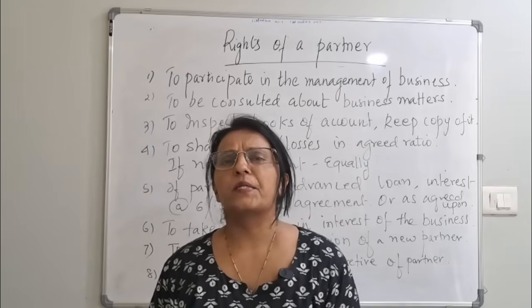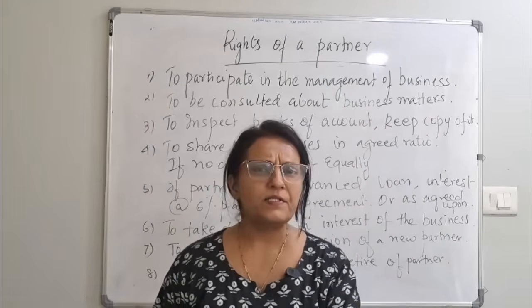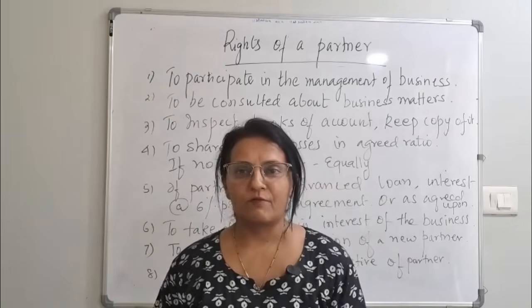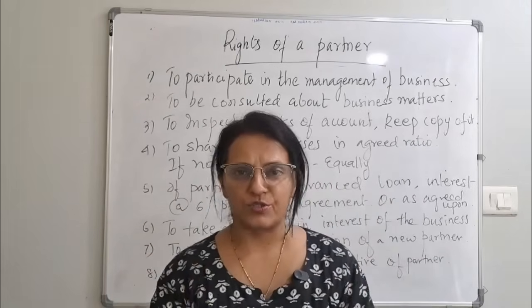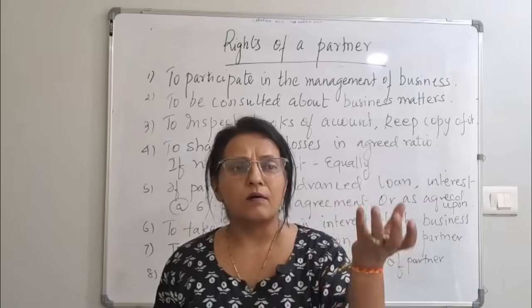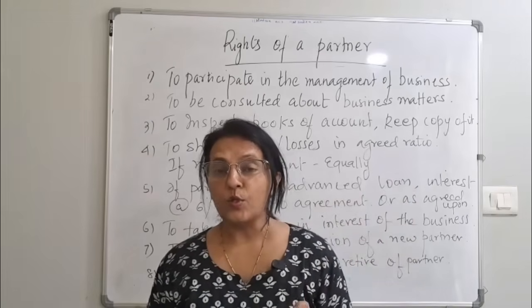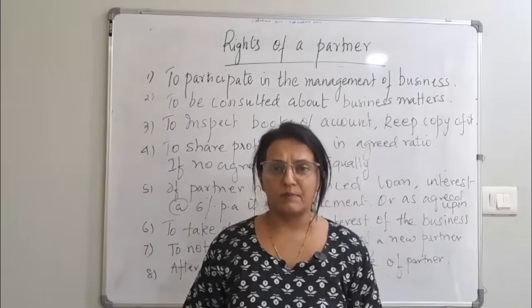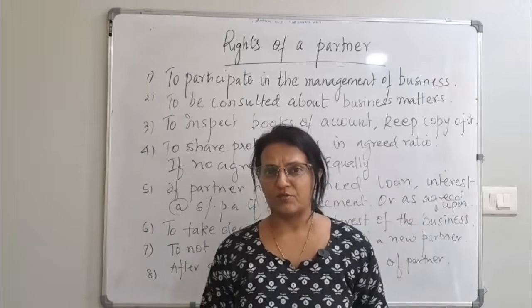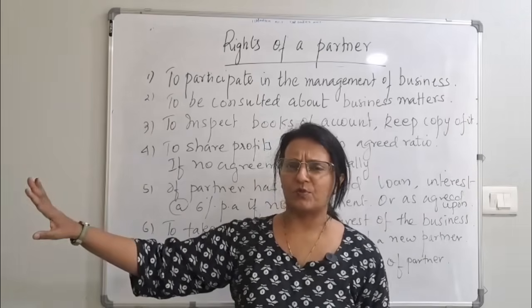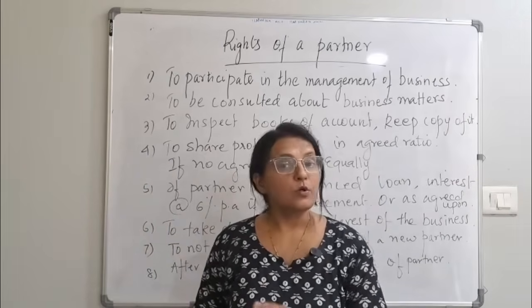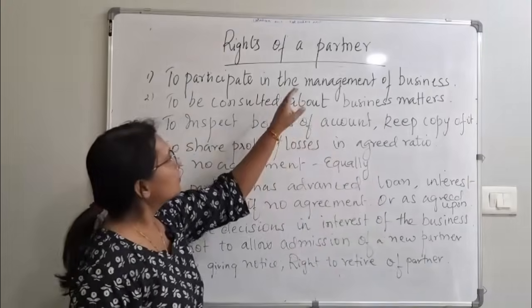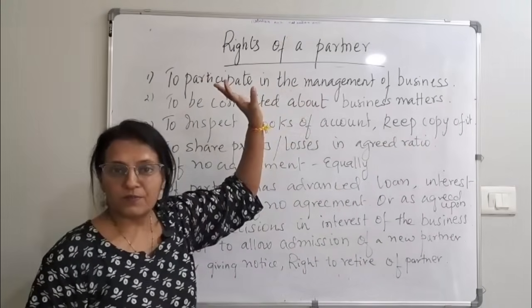Suppose a partner is very irritable, a very irritating partner. For everything this partner has some problem. Every time he is questioning, every time he is creating problems. So you think, okay, why take this partner? Without this partner, we will just go ahead. Let us say it is Krishnamurti. Okay, why take Krishnamurti? Let us keep Krishnamurti out and take the decision ourselves. You cannot do this. Krishnamurti very well has the right to take part in the management of the business.